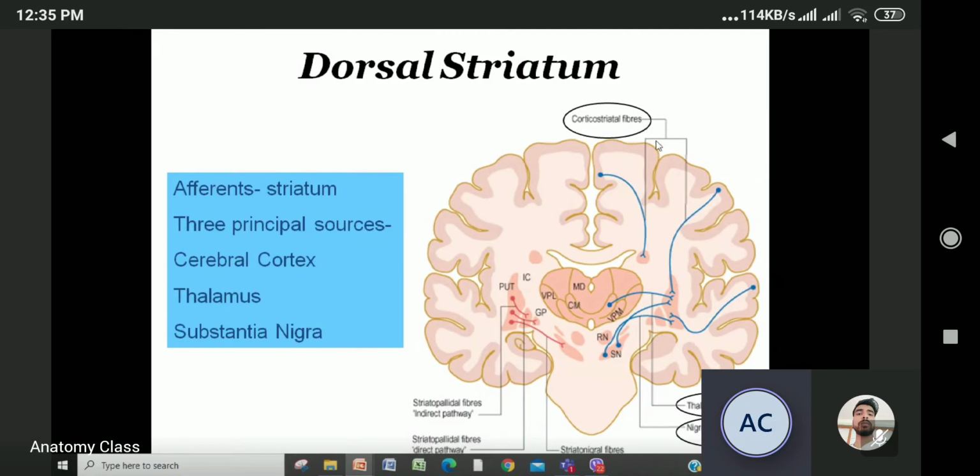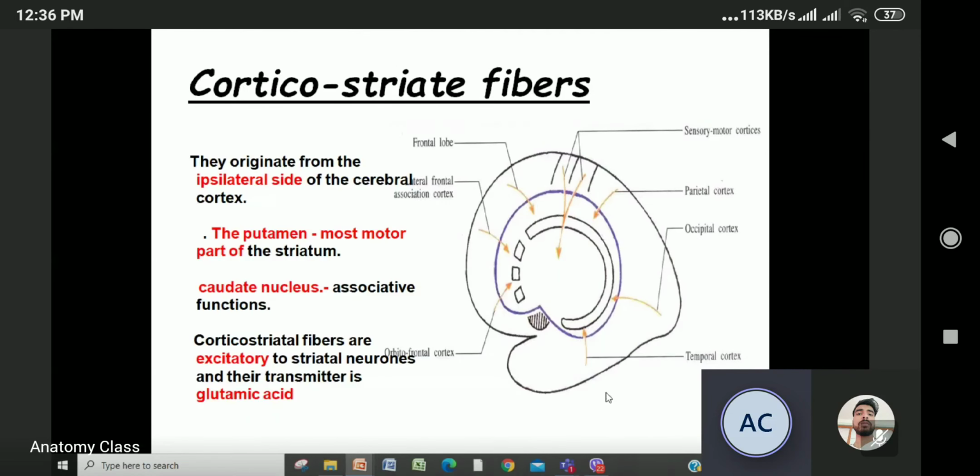From the cerebral cortex it is coming, from the thalamus it is coming, and from the substantia nigra. If coming from the thalamus, the fiber is the thalamostriatal; if from the substantia nigra, you say nigrostriatal; and if from the cortex, you say corticostriatal. These are the three afferent fibers coming from three sources to the striatum. Now we'll talk about the corticostriatal fibers.